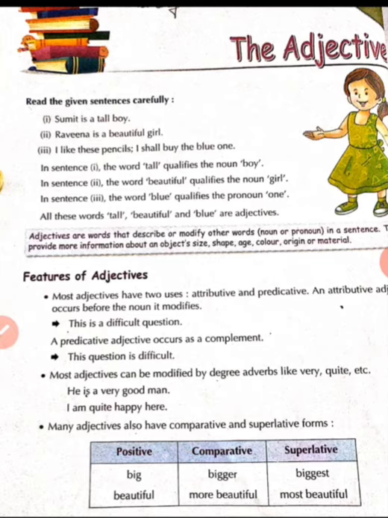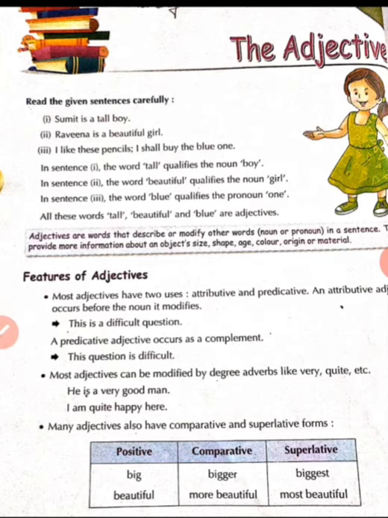So children, in short, if I sum up the definition of adjective in a single line, adjectives are words that describe or modify other words, and other words can be nouns or pronouns in a sentence. They provide more information about an object's size, shape, age, color, origin or material.